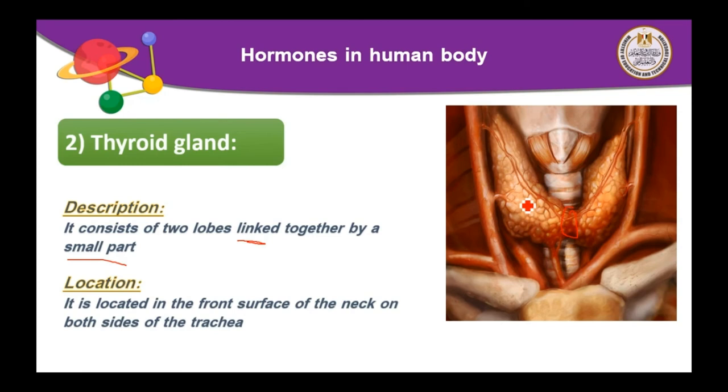So in this gland we talked about two parts. Description is number 1, location is number 2. Description: it consists of two lobes, but it is different from the pituitary gland as it is linked together by a small part. The shape of the pituitary gland is like pea seeds, but the shape of the thyroid gland is a butterfly.